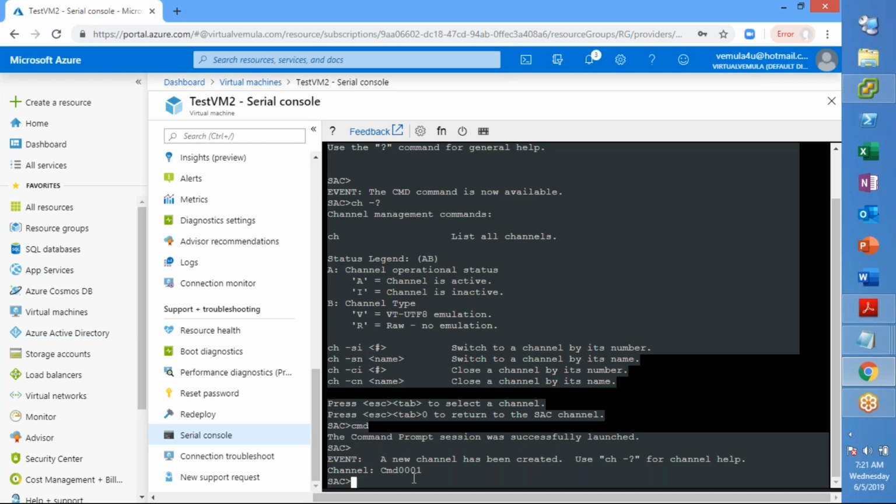So let me connect to that channel. How do I connect? ch -si, right, and the channel number. What is the channel number that I am connecting to? 1, right?